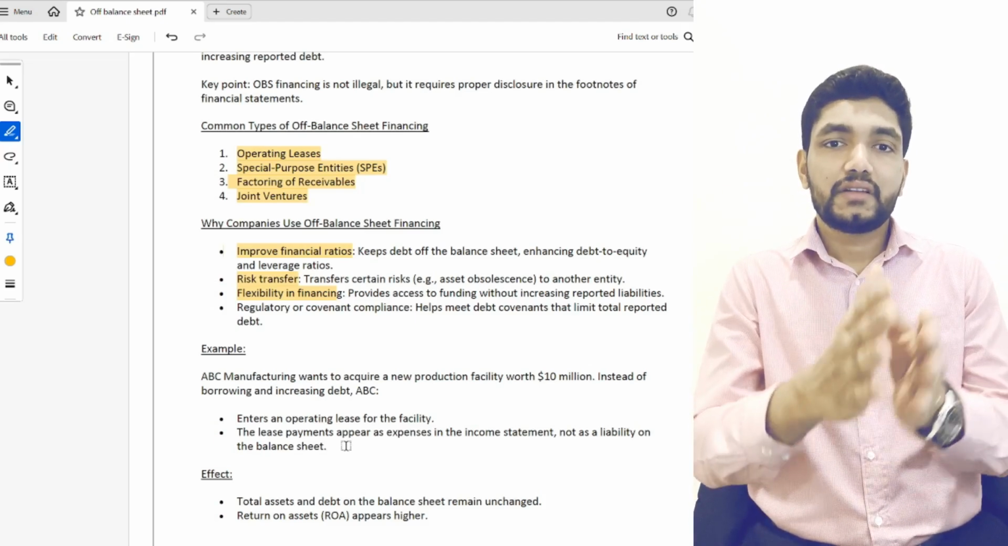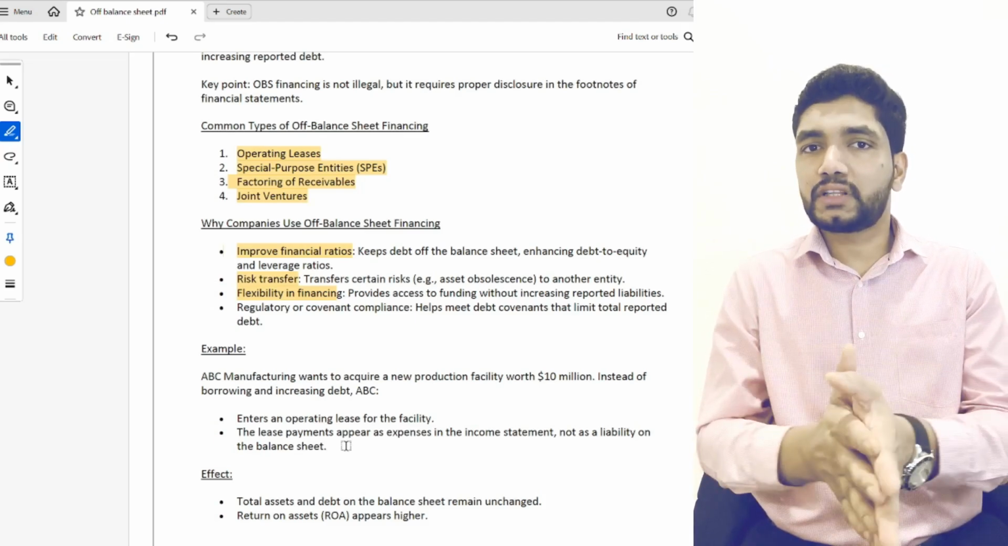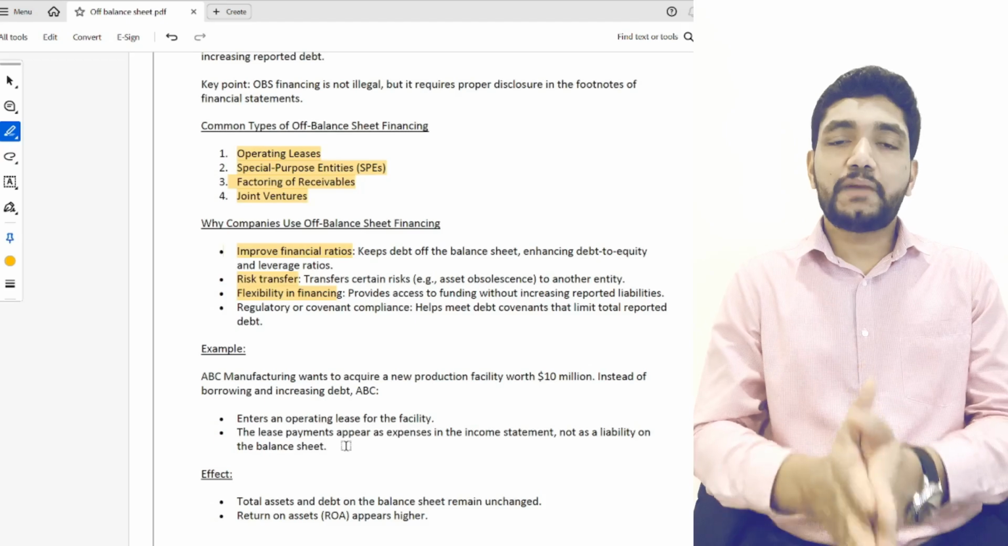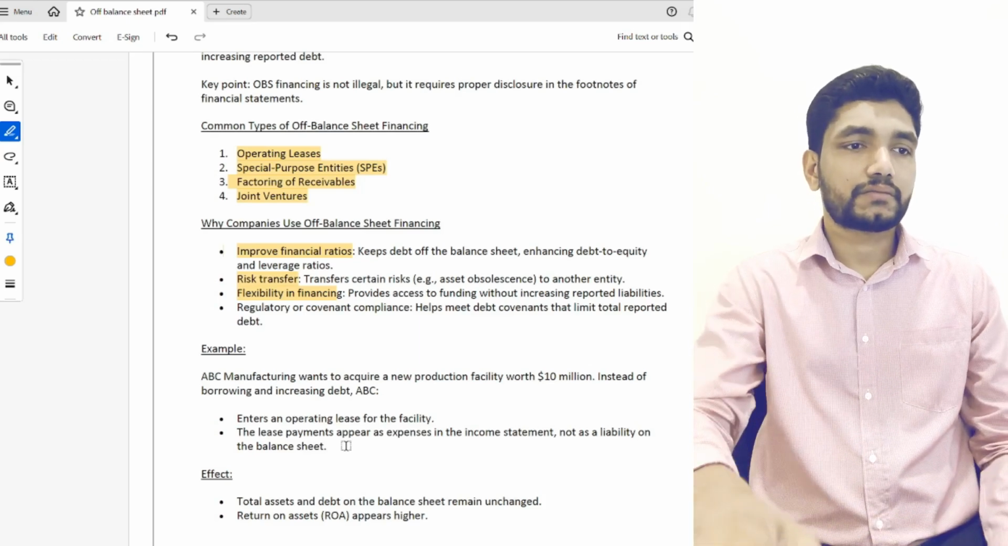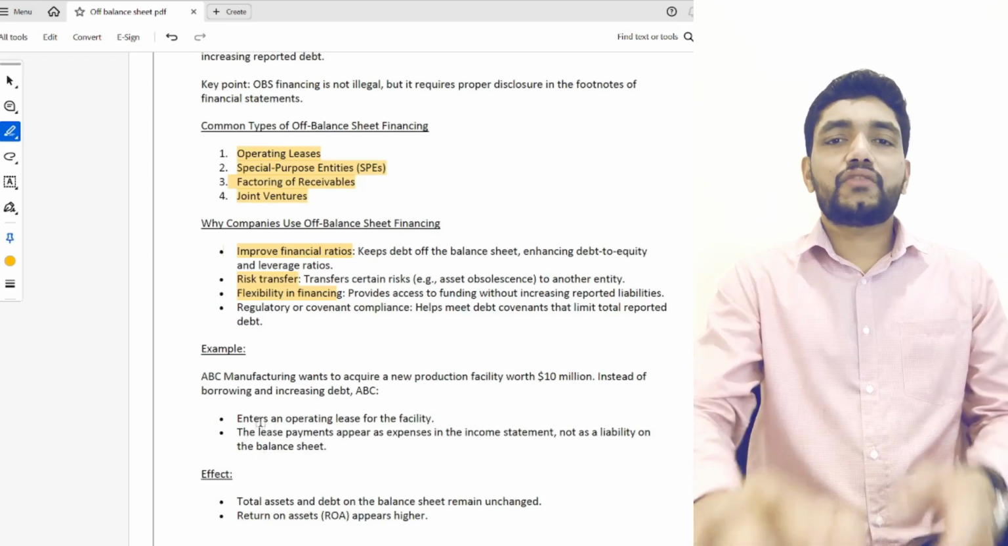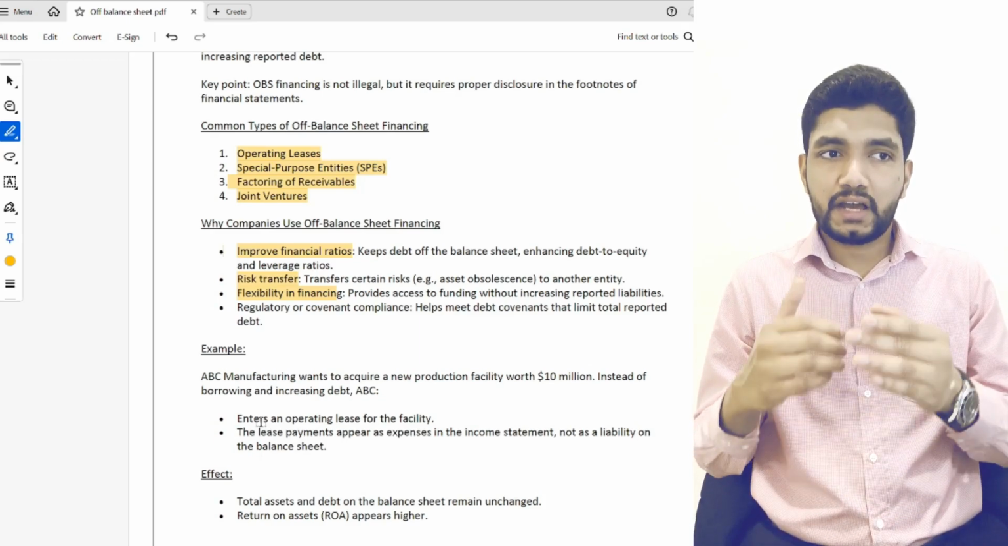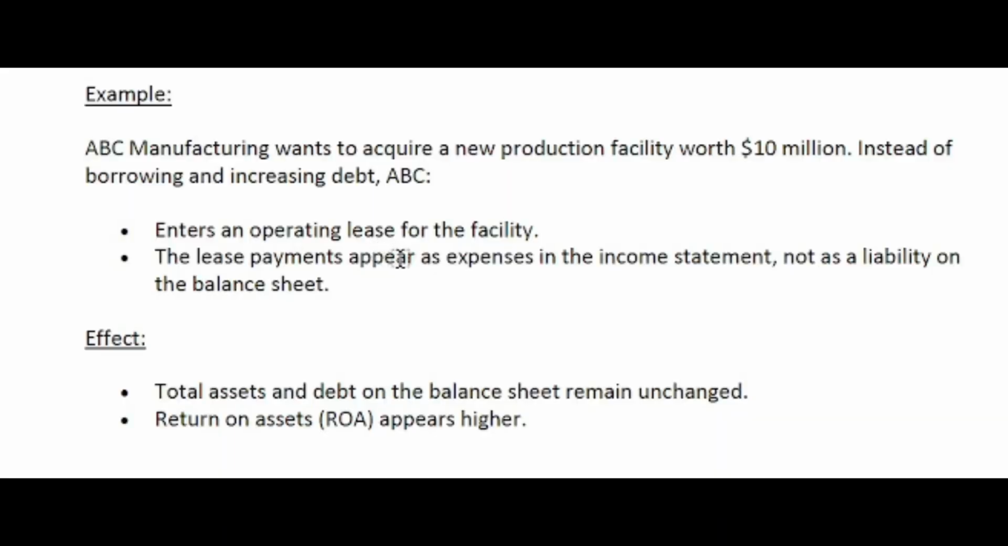That means in this case, the debt and asset will not show on the balance sheet. Again, there will be a monthly expense of lease payment which will show on the profit and loss account. So there is no debt or asset reported in the balance sheet. Instead, an expense appears in the income statement, not a liability in the balance sheet. If we enter into a lease agreement, the lease payment is shown as an expense in the profit and loss account, but it is not showing a liability on the balance sheet.